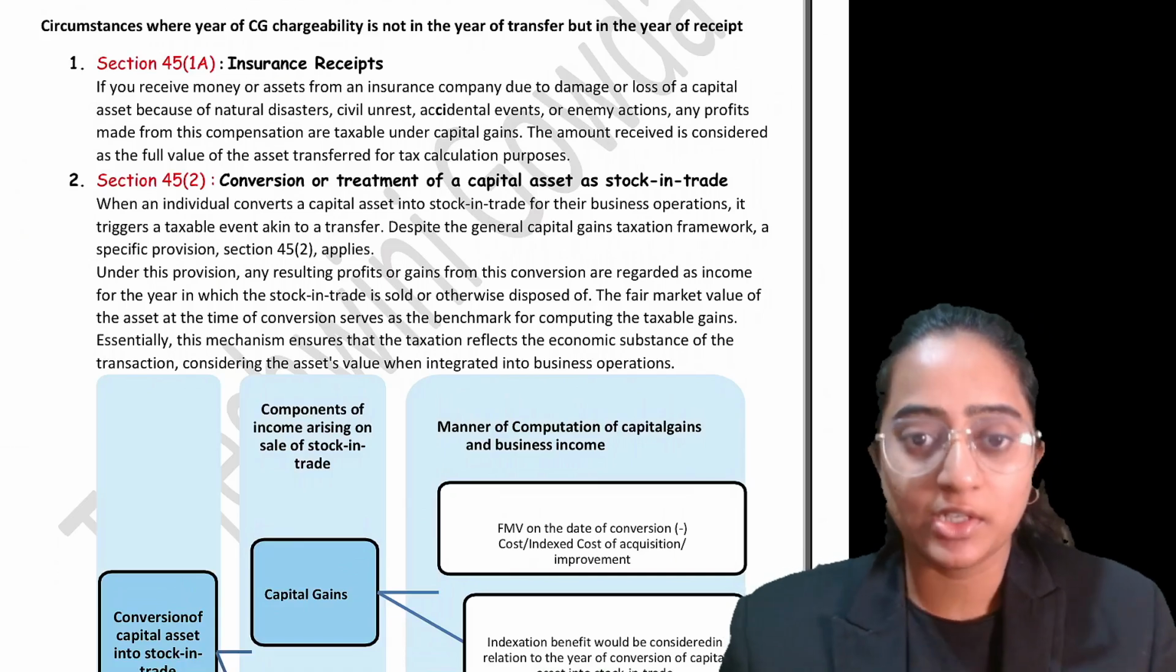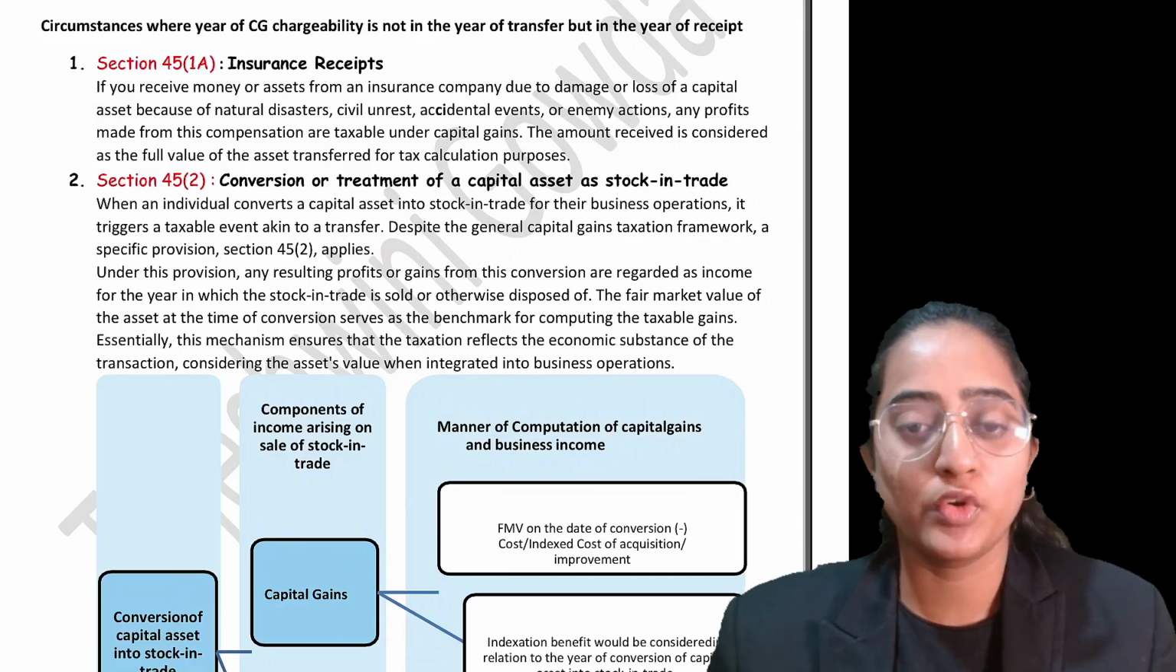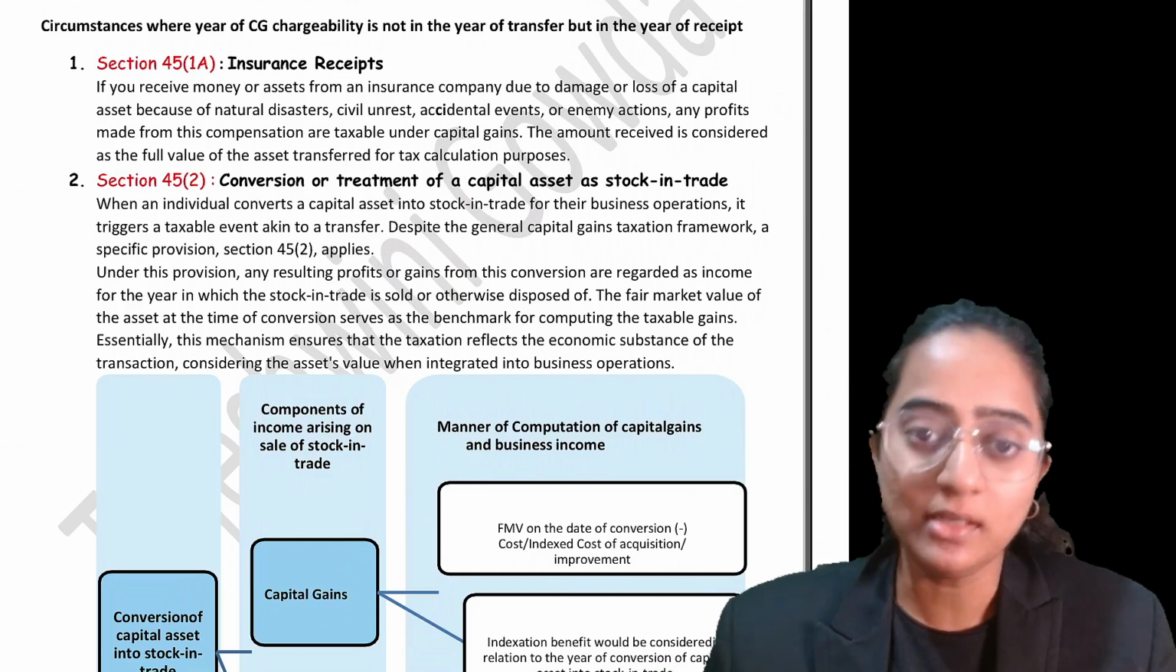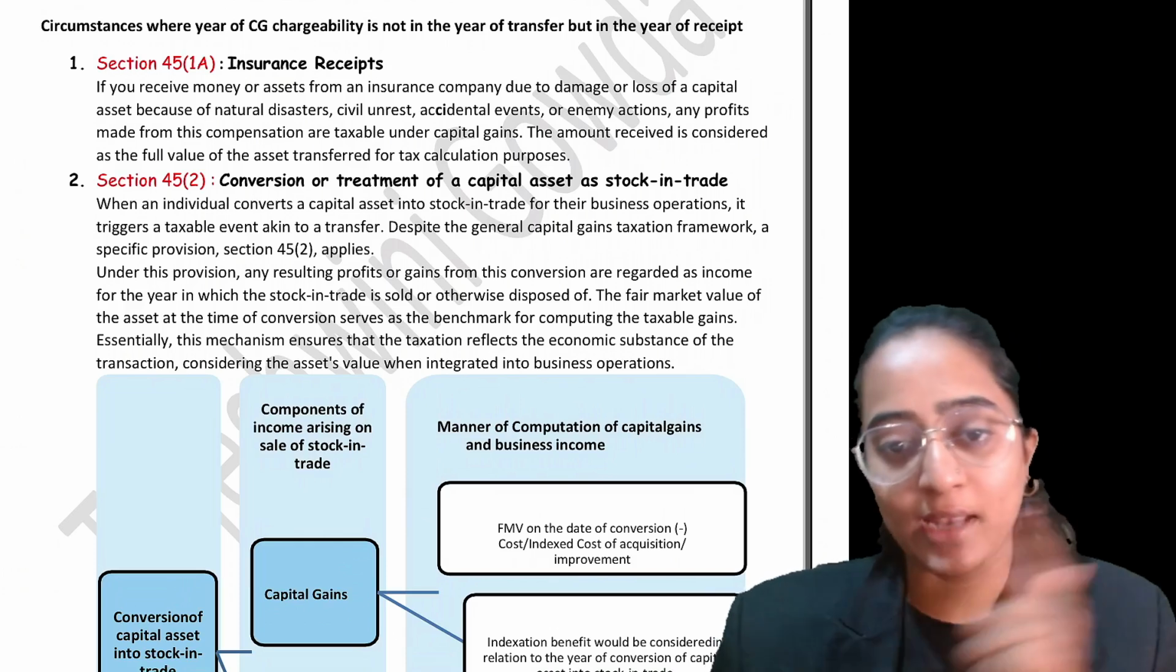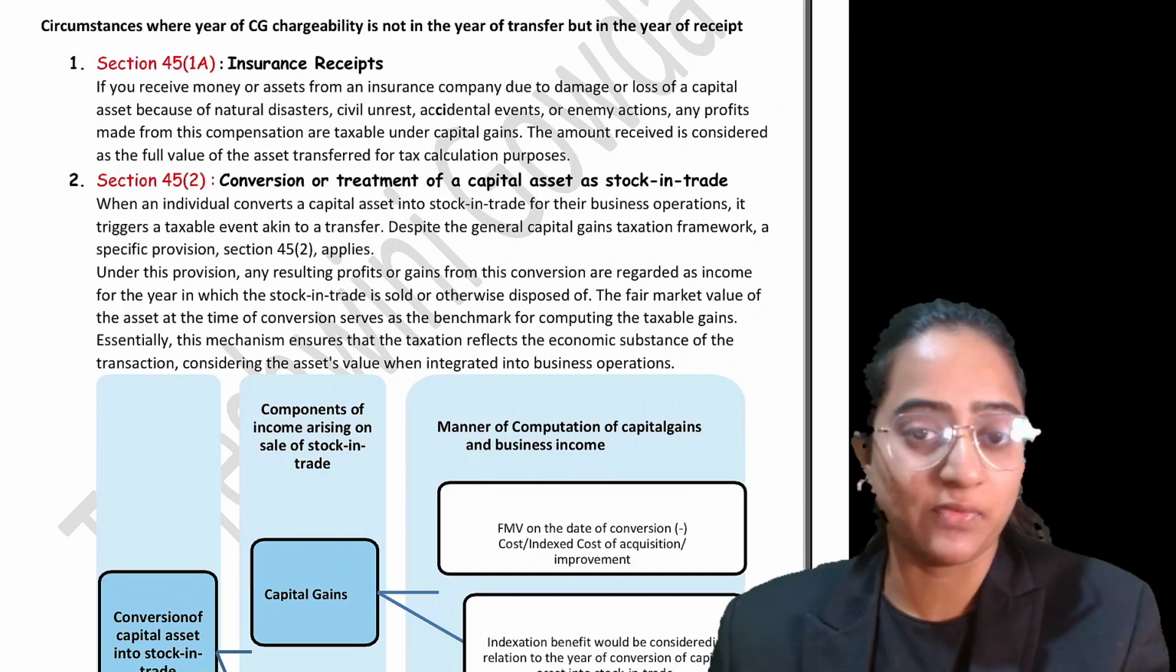In today's session, let's continue the discussion of the capital gain. This is going to be part 2 of the capital gain revision. If you haven't watched part 1 of the capital gain, please go and watch that video first, and then you can continue watching this video.